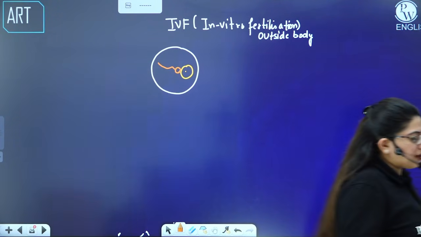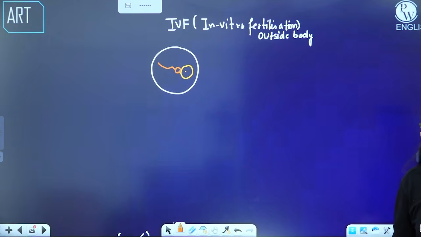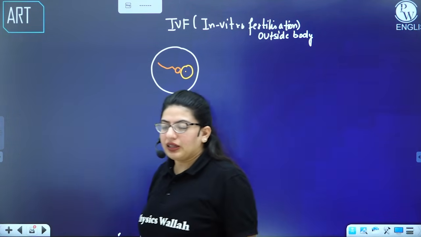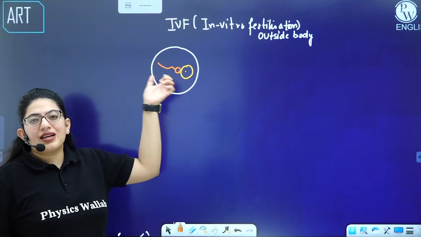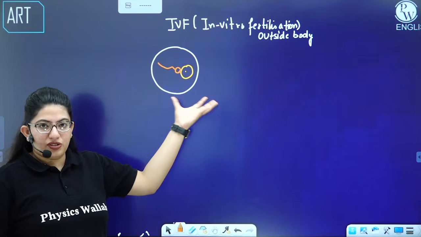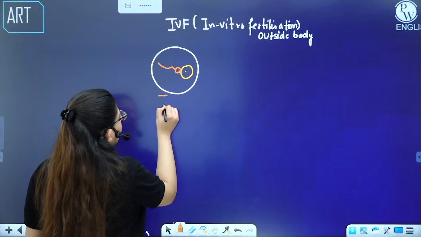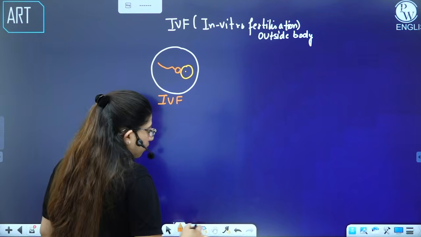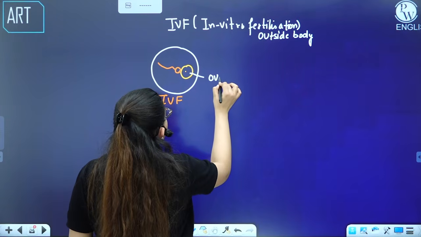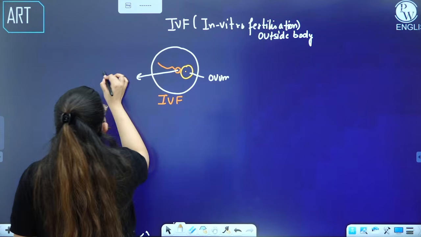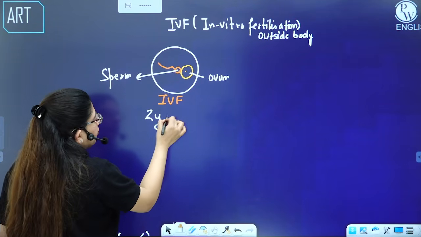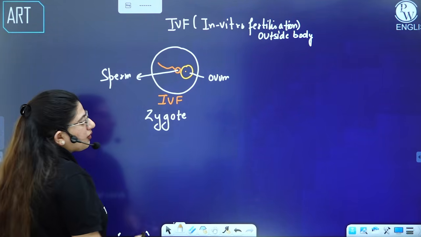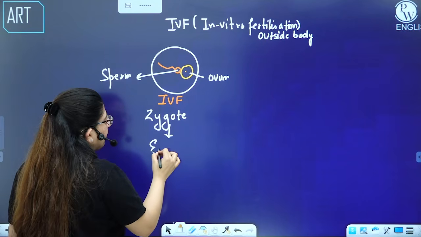All right, so what we are doing here is we have taken the ovum and the sperm from the husband and wife, or the father and the mother, and then we allow it to fertilize outside their body in a petri dish. Fine. So that is IVF, in vitro fertilization. This is the ovum and this is the sperm. After fertilization, this will form the zygote. Whenever the egg and sperm meet, they form a zygote, and then they will form the embryo.